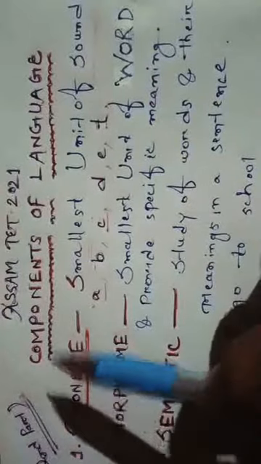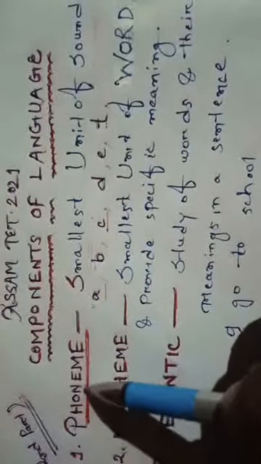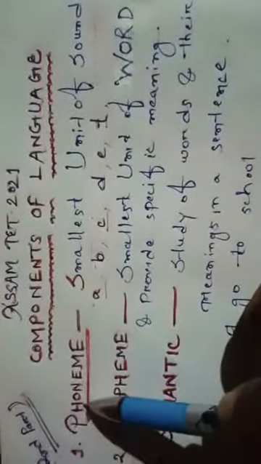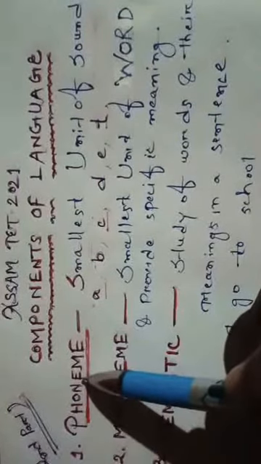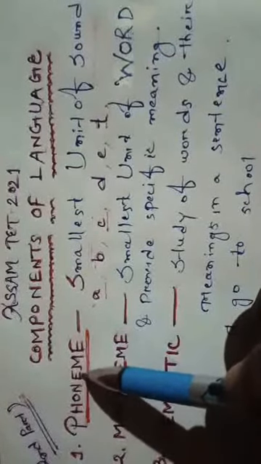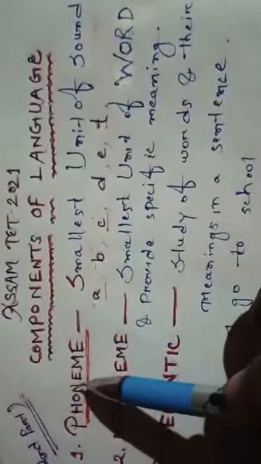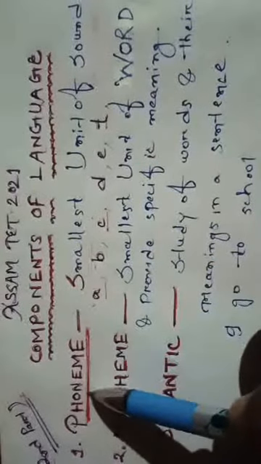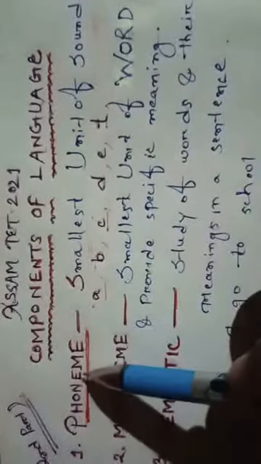So how you can remember? See, here it is written phoneme. So if I omit me, then what remains? Phone. You see, phone. So whenever your friend or anyone calls your cell phone, then there is a certain sound. So you can relate sound with the ringing of a cell phone. So smallest unit of sound is phoneme.